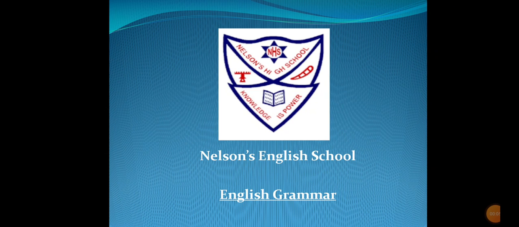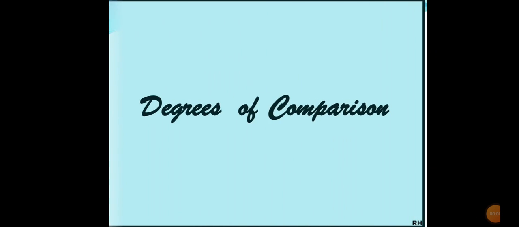In the previous presentation we were discussing degrees of comparison. Type 4 we discussed. Today we will be discussing Type 5, that is Negative Plurals 2. Type 4 was also negative plurals, but that was part 1. This is part 2. Okay. So let's quickly look at the definition, and please remember you do not have to get confused between Type 4 and Type 5. Okay. Type 5 starts with positive.